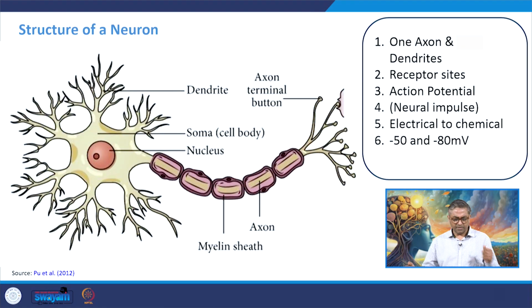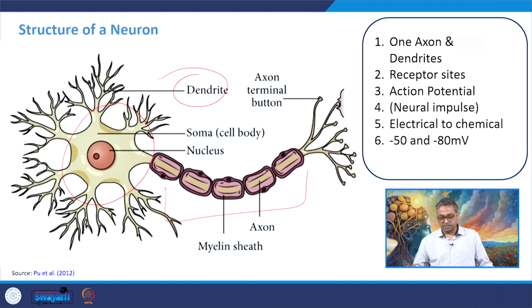Okay. Let us briefly talk about the structure of the neuron. Generally, neurons have one axon and one dendrite. You can see this is the axon, and then one dendrite is there, and the cell body is definitely there at the center. There are certain receptor sites from where they select the receptors. Not all receptor sites are functioning, and not all receptor sites are accepting the receptors. Some receptor sites are empty, some are occupied.